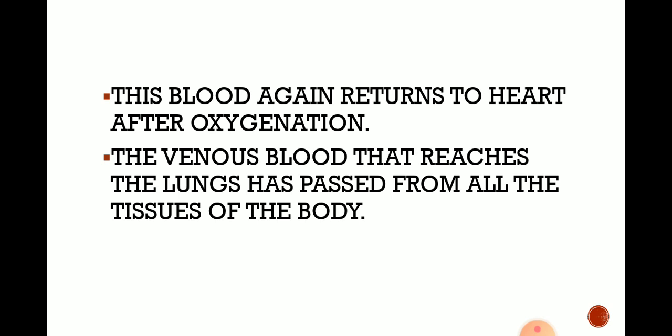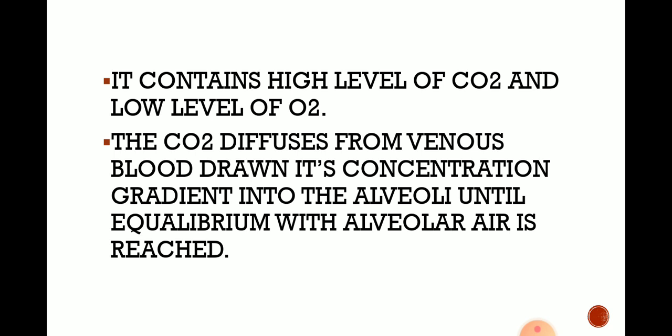Deoxygenated blood enters into the alveoli of the lungs, purification occurs, and oxygenated blood returns to the heart after oxygenation. The venous blood that reaches the lungs has passed from all the tissues of the body. Venous blood is deoxygenated blood. It contains a high level of carbon dioxide and a low level of oxygen.